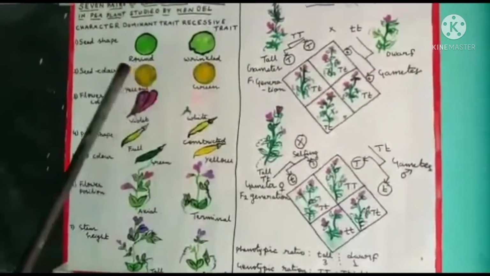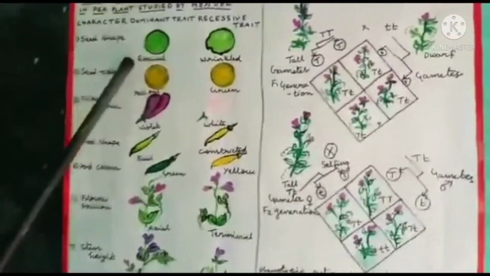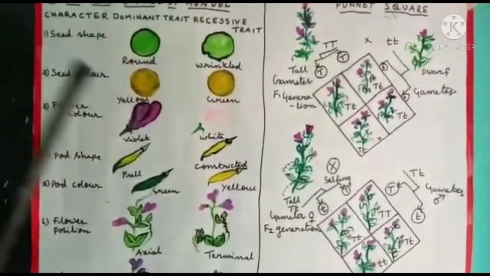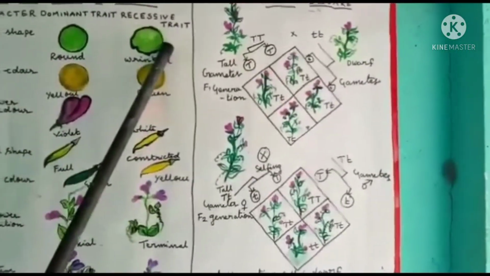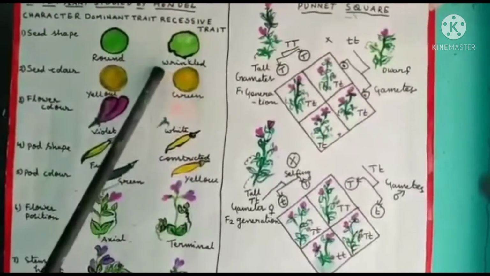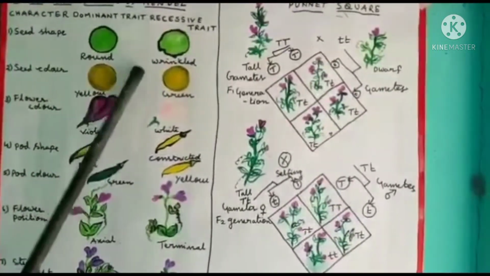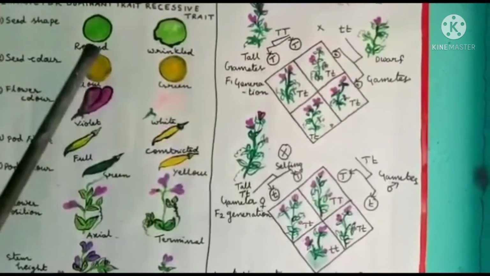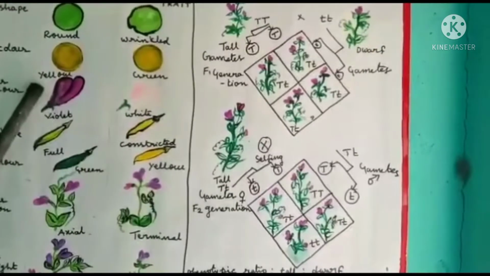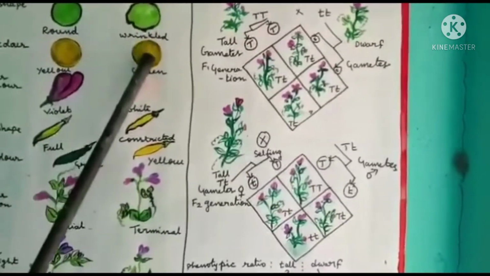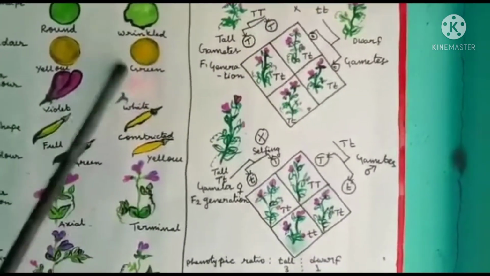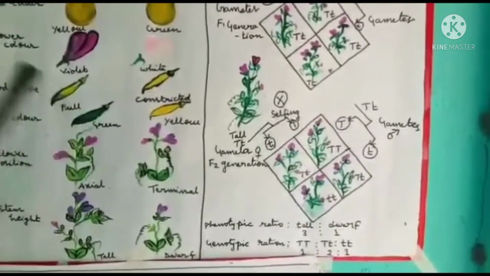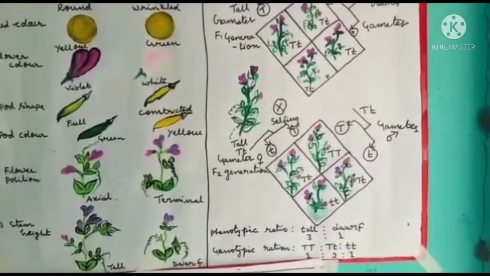For example, see here, round, which is the dominant trait. Here we have to use capital R. For the recessive trait, wrinkled, we should not use small w. We should use small r. Like that, yellow, which is dominant, we should use capital Y. And green, which is recessive, we should use small y. Like that we have to use. It is convenient to frame gametes. That's why we have to use it like that.